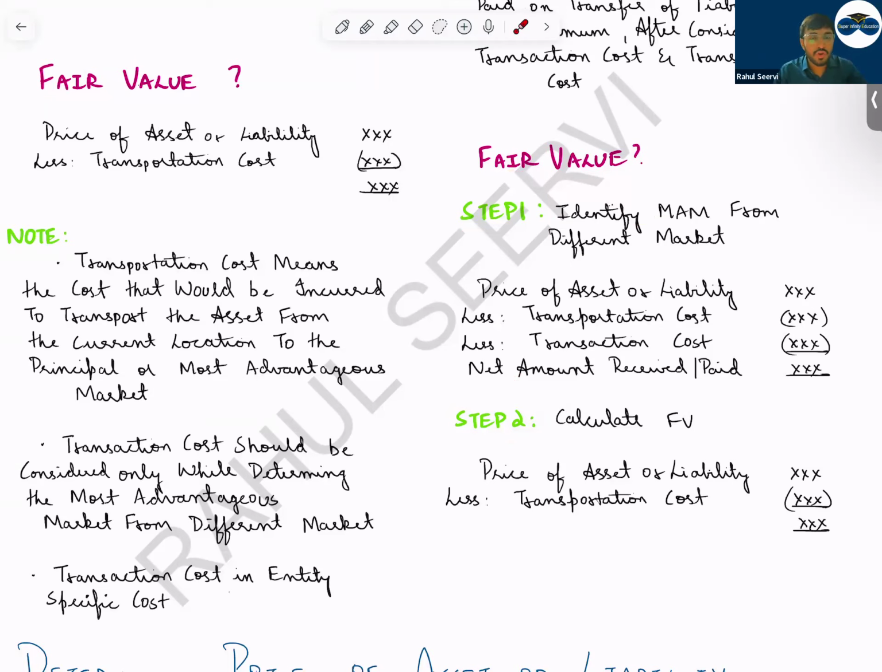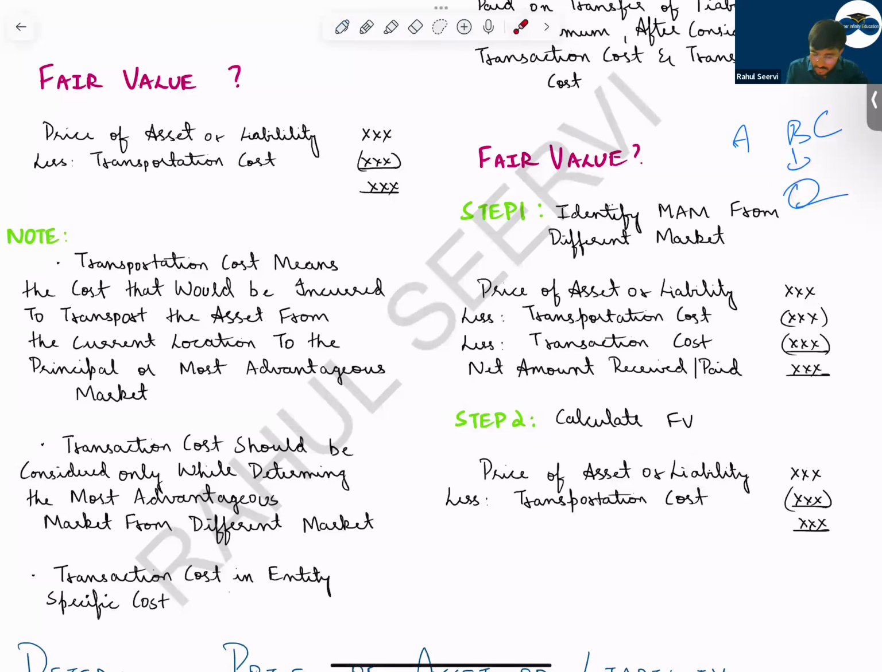After that, calculate the fair value. To identify which market will provide the highest benefit, you have to do step one. That is price of the asset or liability less transportation cost and transaction cost. You will get the net amount which you receive. To calculate fair value, we only consider transportation cost. But to identify which market will provide you more benefit, you consider transaction cost also. Then out of A, B, and C, if B is providing me the most benefit, then we calculate the fair value.